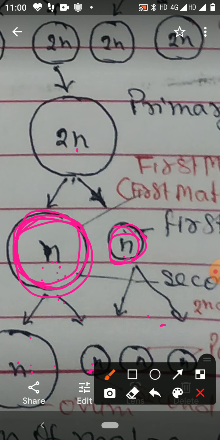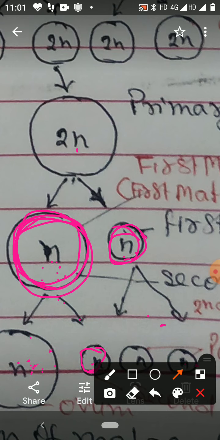Large one is called ovum. A smaller one is called second polar body. And first polar body also will divide. So in this way there are three haploid polar bodies. There is no role of the polar body. These polar bodies degenerate. And this is the functional one, and this is called ovum. This is the gamete, that is called female gamete.